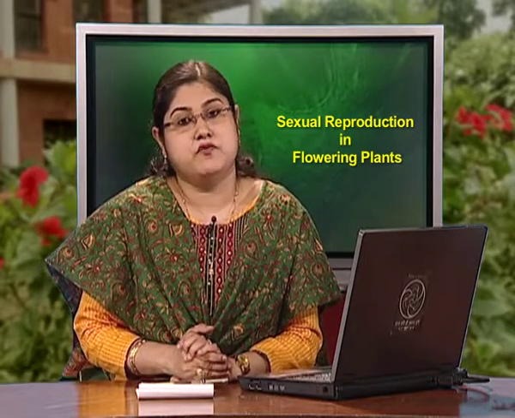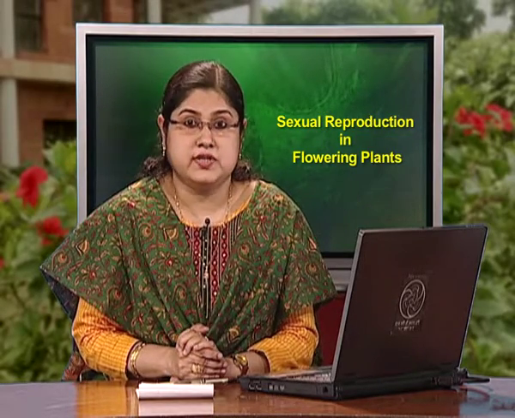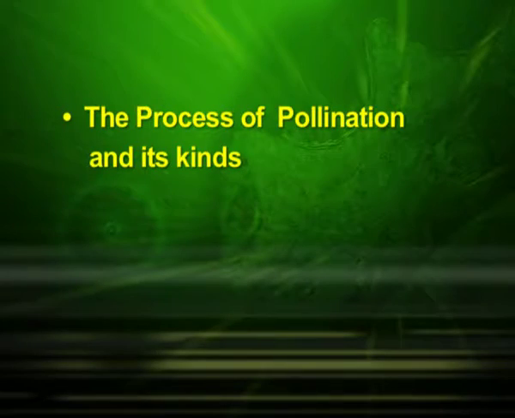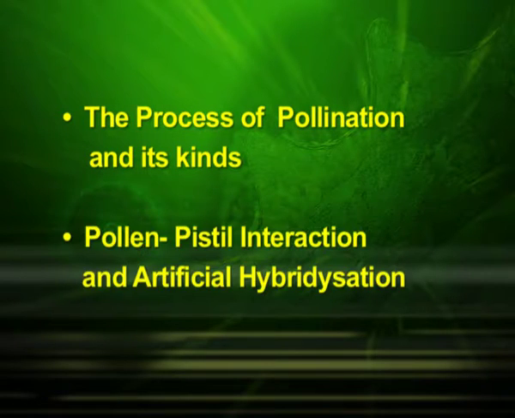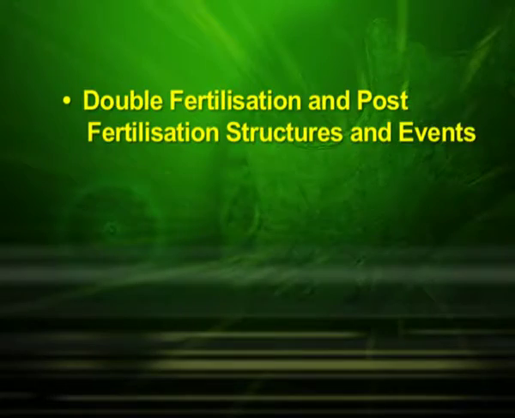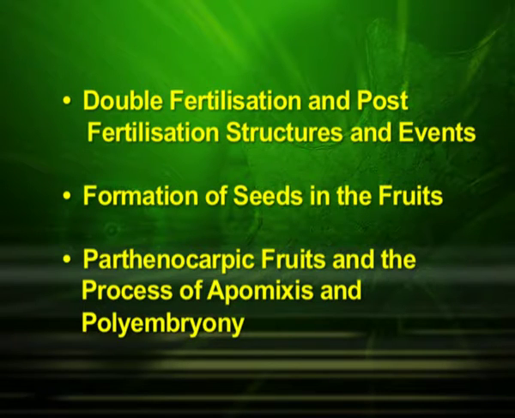So, students, with this we have come to an end of the third part of this lesson on sexual reproduction of flowering plants. Here we have discussed the process of pollination and its kinds, pollen-pistil interaction and artificial hybridization. In the next episode, we will focus on double fertilization and post-fertilization structures and events like endosperm and embryo development, formation of seeds in the fruits, parthenocarpic fruits and the process of apomixis and polyembryony.